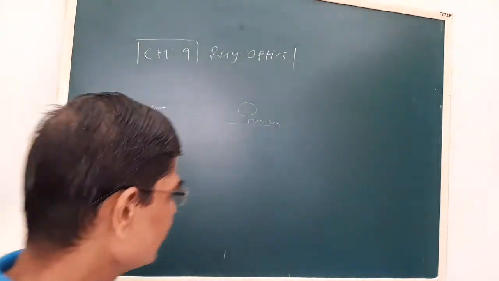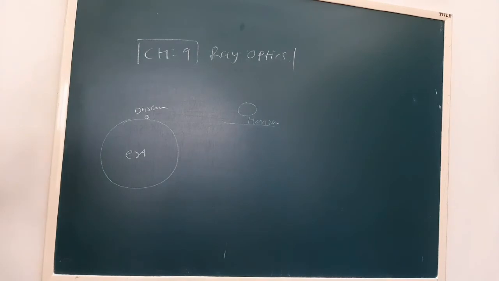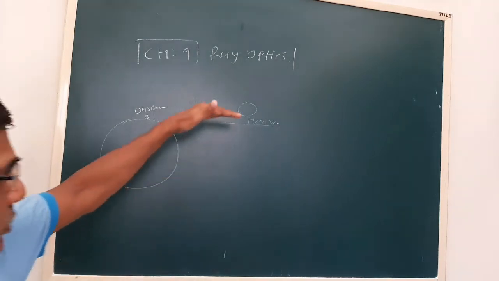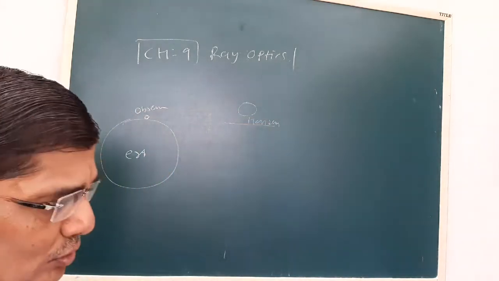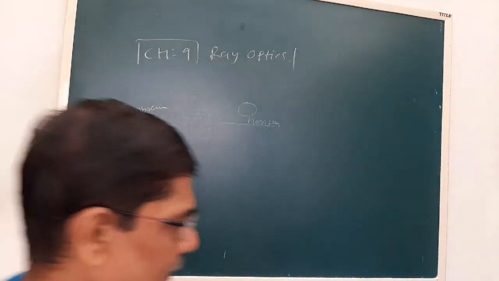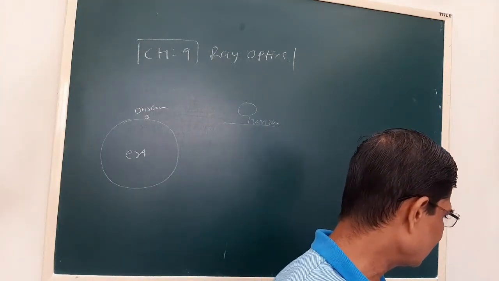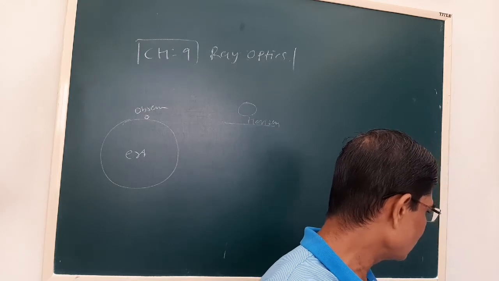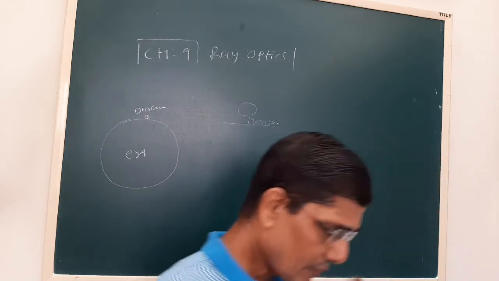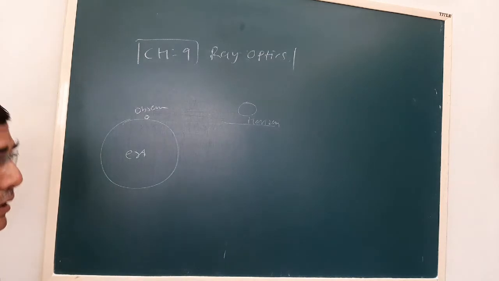And at the time of sunset also he feels that the sun is on the horizon 2 minutes more. This is also a phenomenon taking place due to refraction. In the numerical part we'll calculate this also. So this is about phenomena taking place due to refraction of light.